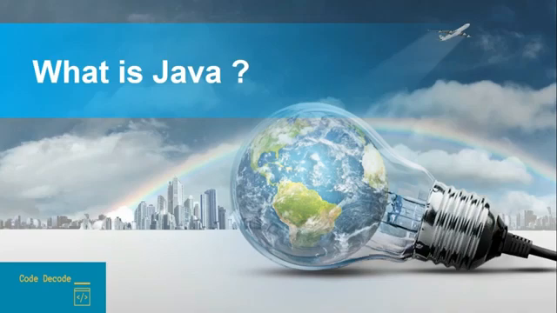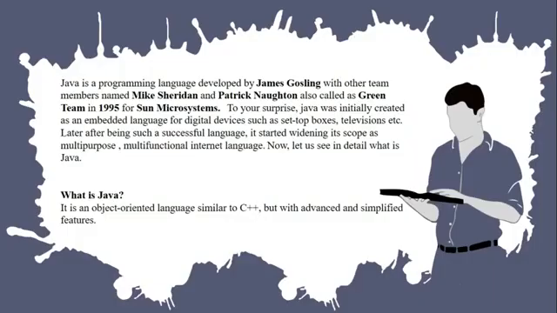In this video, we will just cover the theoretical introductory part of Java. So let's get started with the history of Java first. Java is a programming language developed by James Gosling with other team members, which is also known as Green Team, in 1995 for Sun Microsystem. To your surprise, Java was initially created as an embedded language for digital devices such as set-top boxes, televisions, etc. Later, after being such a successful language, it started widening its scope as a multi-purpose, multifunctional internet language.